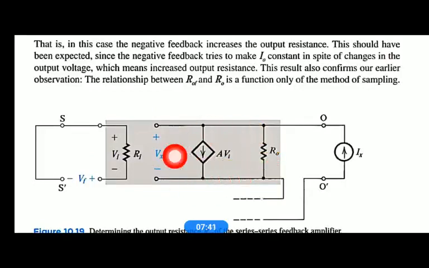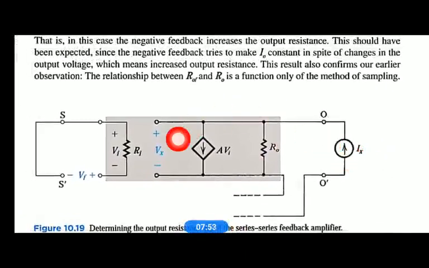So here we are taking the output voltage as Vx and the output current as Ix, right?